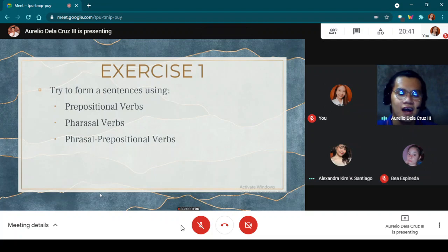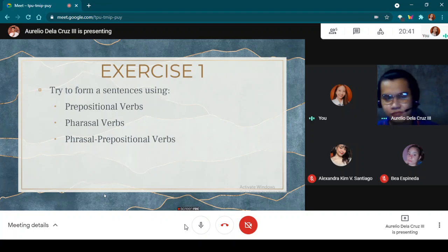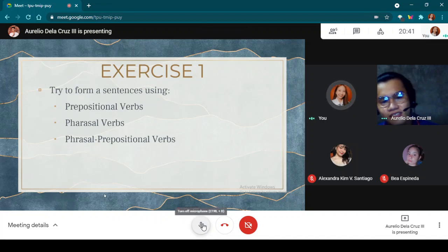For prepositional verbs, I want you to answer this, Miss Raimundo. Okay, please calm down and take a deep breath. For you, what is the preposition in your sentence? Calm down, sir. Again, preposition, only preposition. Down. Okay, and the prepositional verb, what is the prepositional verb?